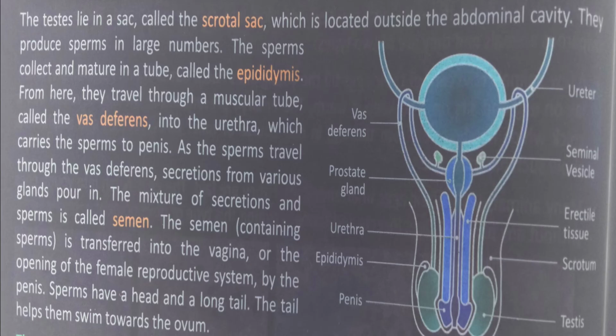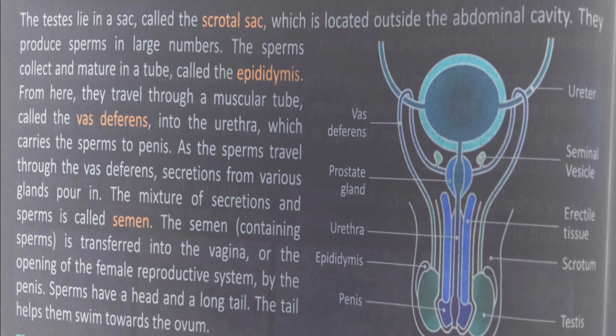The testes lie in a sac called the scrotal sac, which is located outside the abdominal cavity. They produce sperms in large numbers. The sperm collect and mature in a tube called the epididymis. From here, they travel through a muscular tube called the vas deferens into the urethra, which carries the sperms to the